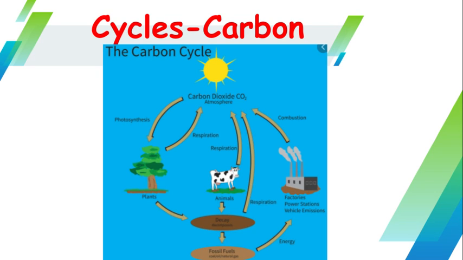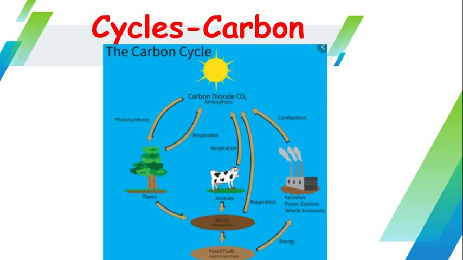Here's a picture of the carbon cycle. As you know, carbon dioxide is emitted after cell respiration from both plants and animals. Also, it is emitted from factories as they burn fossil fuels like oil, coal, natural gas. Also, plants absorb carbon dioxide when they perform photosynthesis.